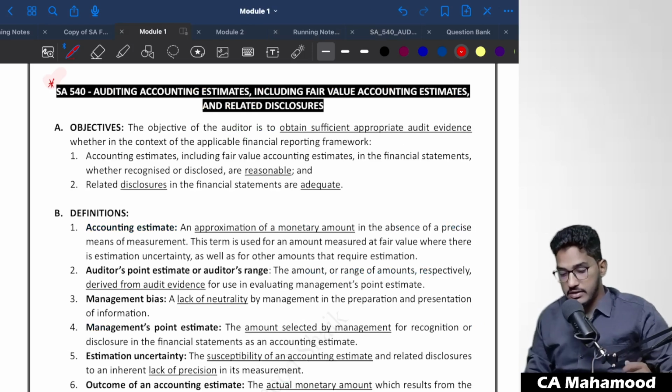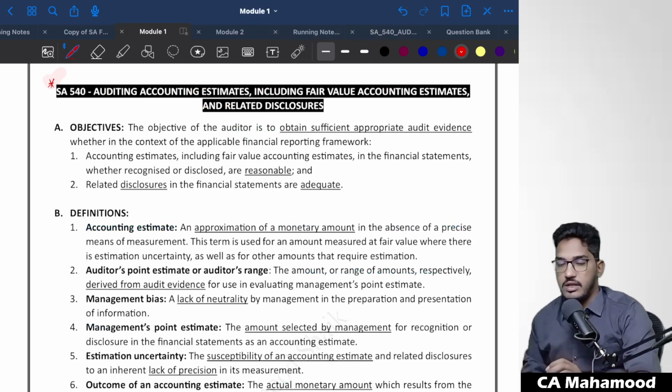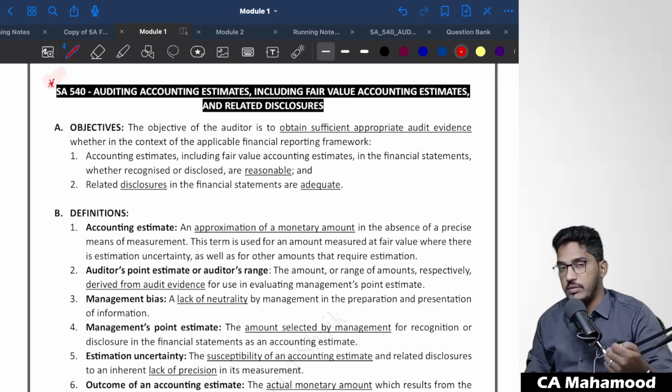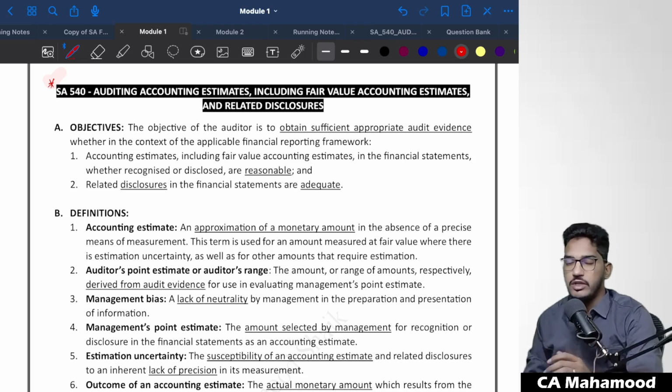As I continuously say, first we need to understand the objective of every standard. If you don't know the purpose with which the standard has been given, then no matter how many times you read it or try to interpret it, you will not get the correct understanding of the standard. So to correctly understand any standard on audit, we have to be clear about the purpose for which it has been given. For every standard there is a dedicated purpose.